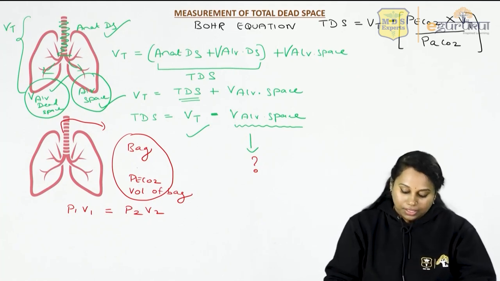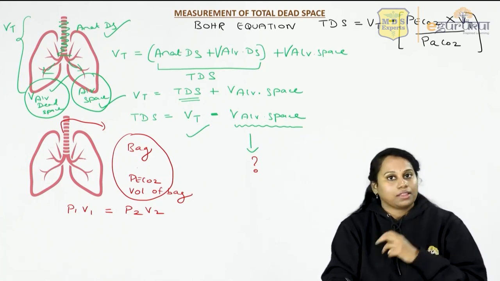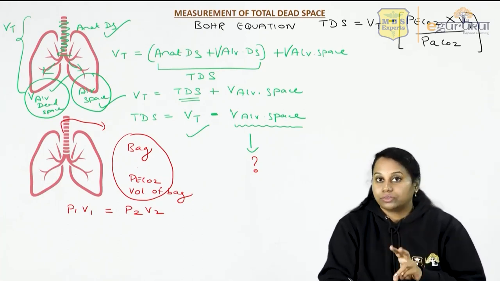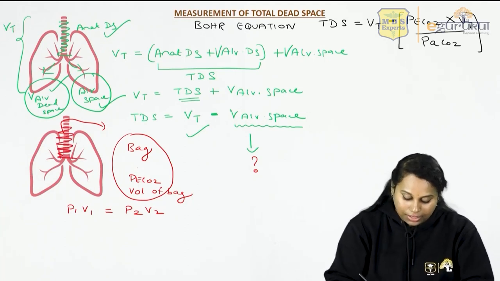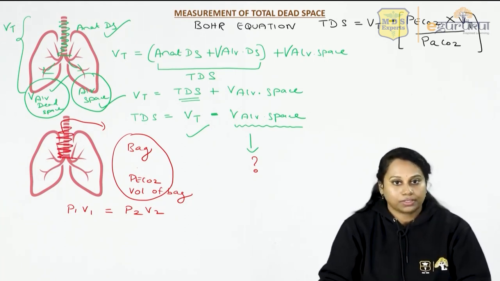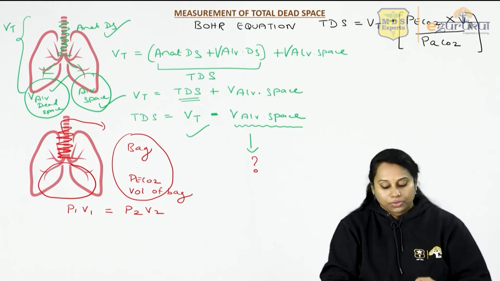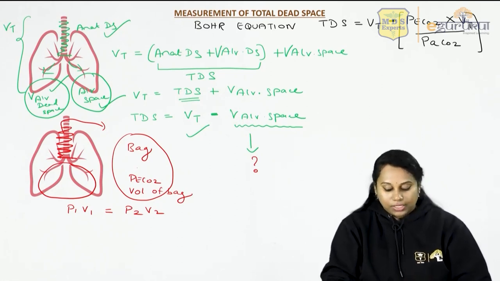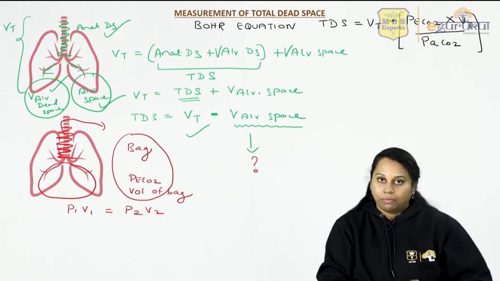So applying this, what is the pressure into volume in the respiratory tract? In the respiratory tract, there are two components. You have the anatomical dead space component, and inside you have the alveolar space component. So the air from the alveolar space and the air from the dead space, that only has gone into the bag.